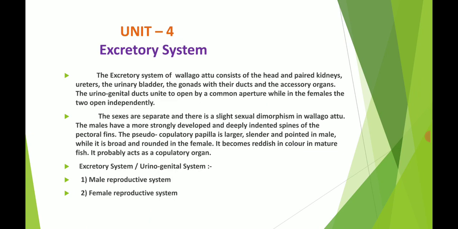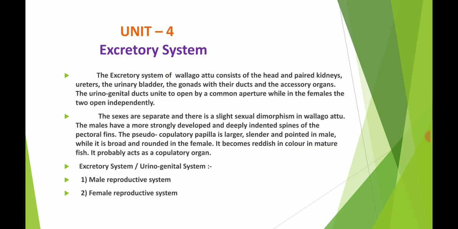We know what the gonads are that are present in the excretory system, and what the accessory organs are that are present in the fish. The urinogenital ducts unite to open by a common aperture, while in the females the two open independently. Comparing males and females, in females the apertures open independently.